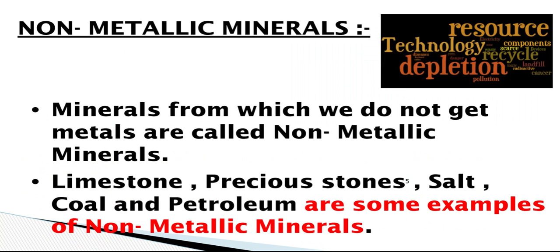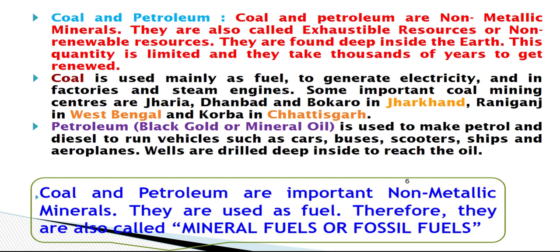Minerals from which we do not get metals are called non-metallic minerals. Now, what are the examples? Examples are limestone, precious stones, salt, coal, and petroleum. So children, let's study about coal and petroleum, which we have already covered in chapter number 9, our industries. Coal and petroleum are non-metallic minerals.